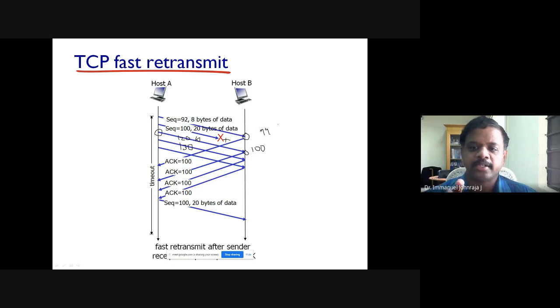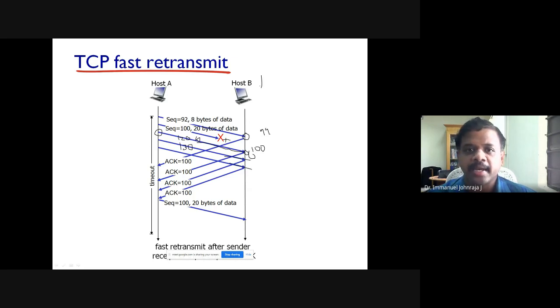92, 93, 94, 95, 96, 97, 98, 99. So only till 99 it has received. It is awaiting the packet with sequence number 100. So it sends the acknowledgement with the number 100, waiting for the packet with sequence number 100. And in the meantime, it has received another packet with sequence number 120, then 130, for instance 140.